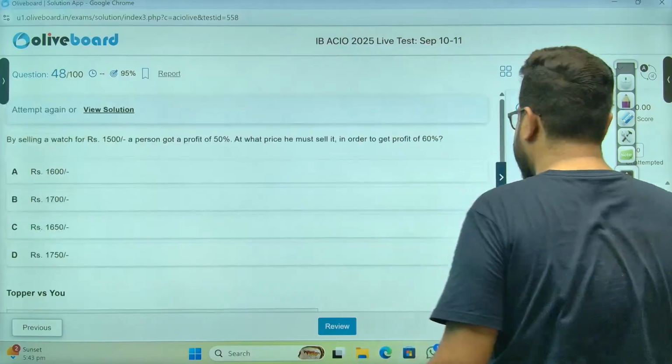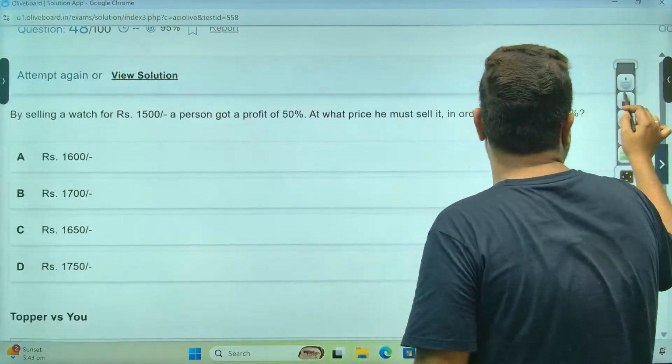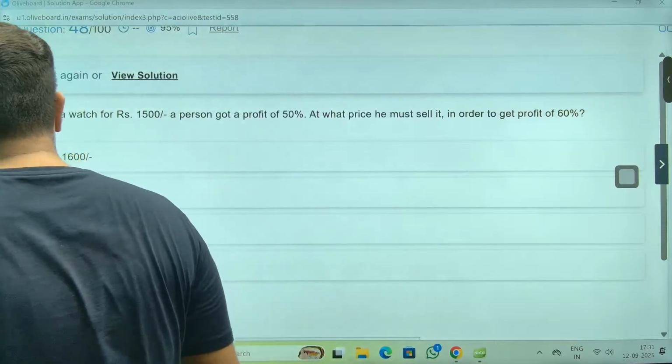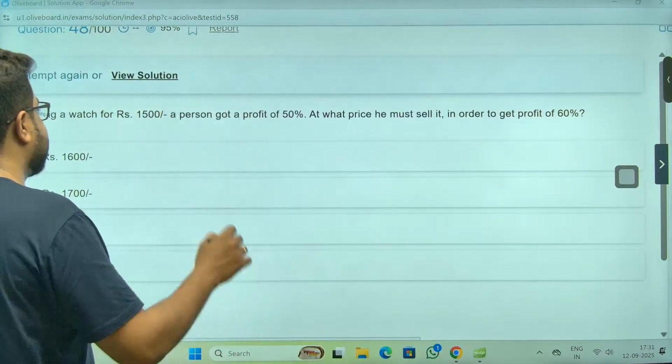And Rakshit, please, brother, tell me which one. I will definitely help you. Please tell me which one. This question or the previous, or any previous question. Just tell me the question number.